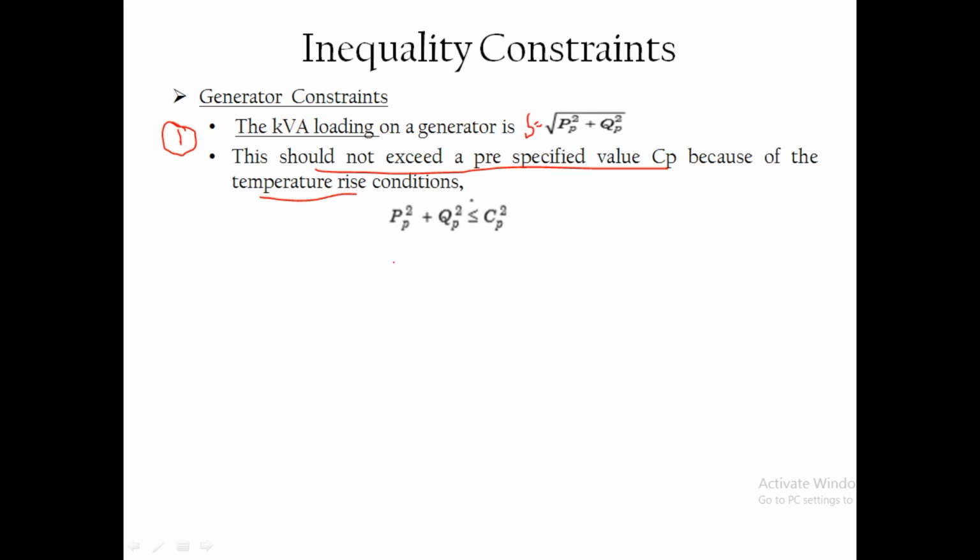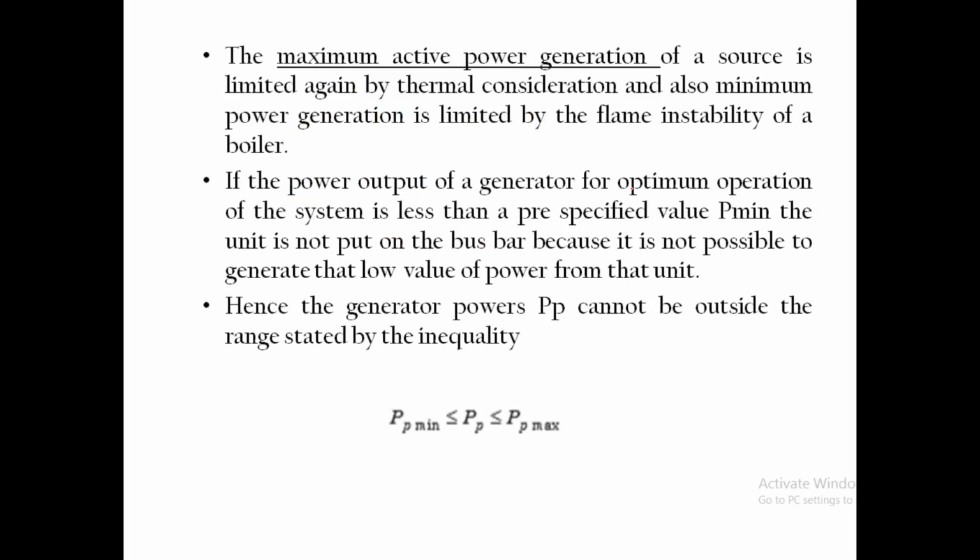So P_p square plus Q_p square should be less than the pre-specified value C_p. If you consider the total apparent power on a particular generator, its value should not exceed this value C_p, because it has some temperature rise conditions.